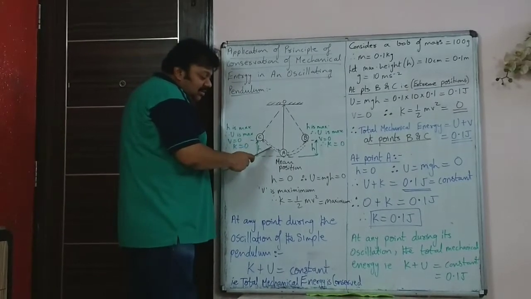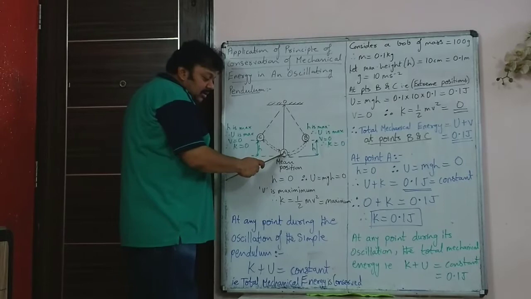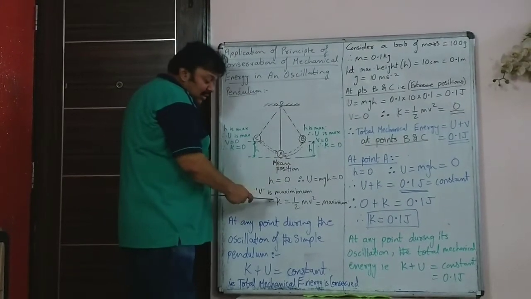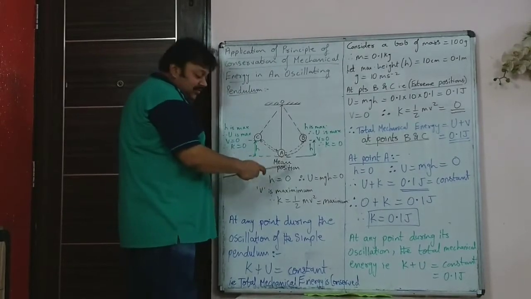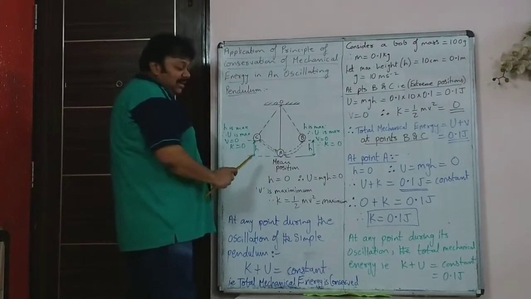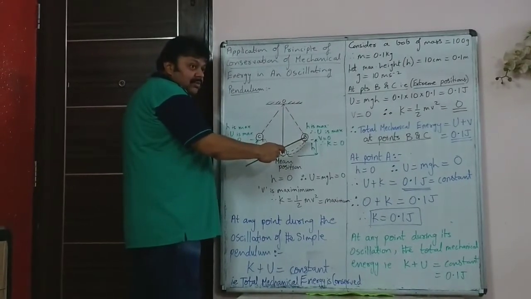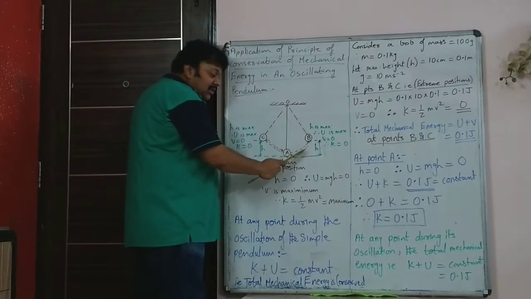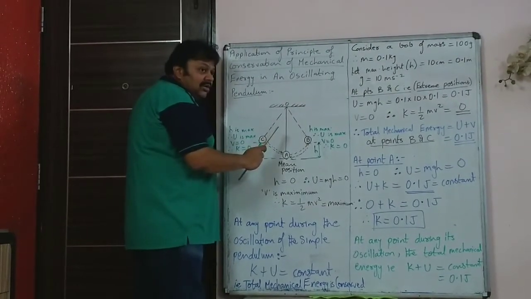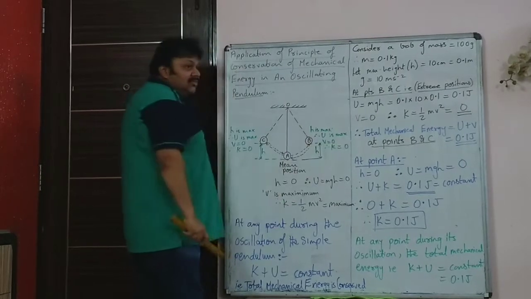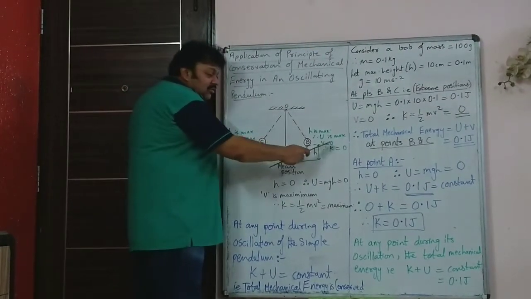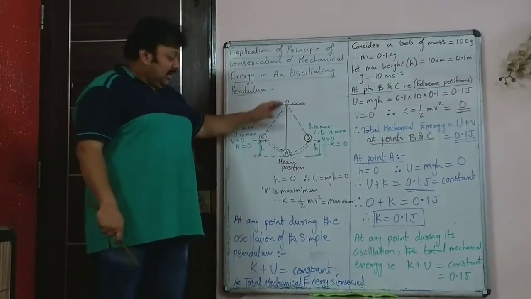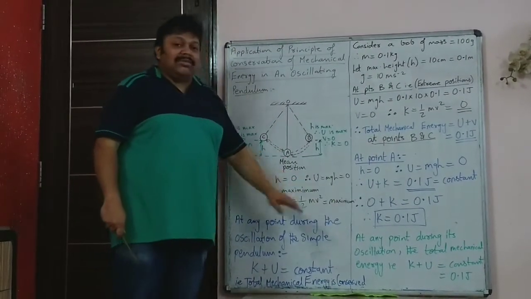Then as it comes down, the velocity goes on increasing and becomes maximum at point A, therefore kinetic energy is maximum. When it goes up, once again there is retardation, so the velocity goes on decreasing, and at B again velocity will become 0. So at both the extreme positions the velocity becomes 0 because that is the maximum height, and at the mean position the velocity is maximum.